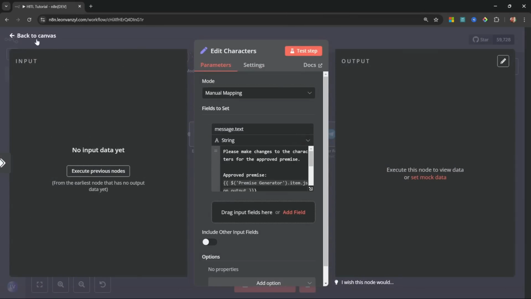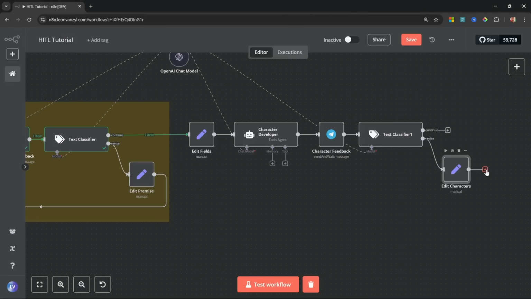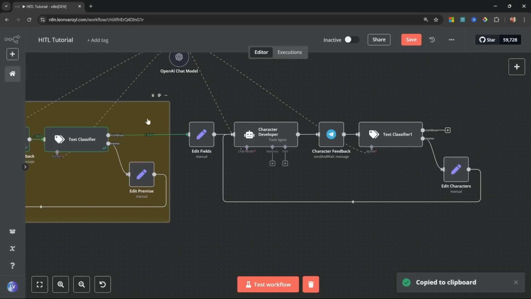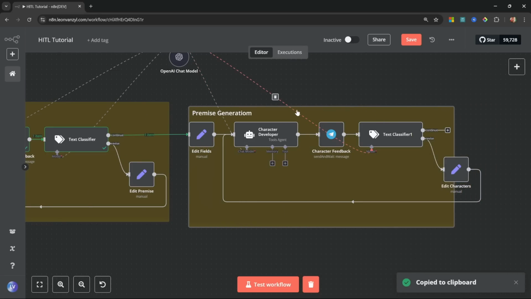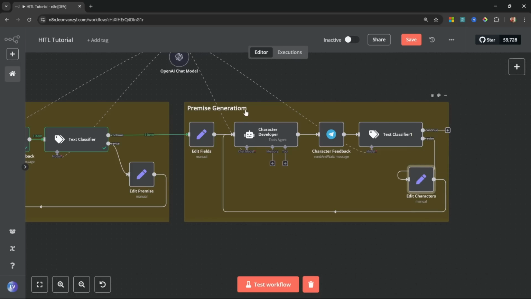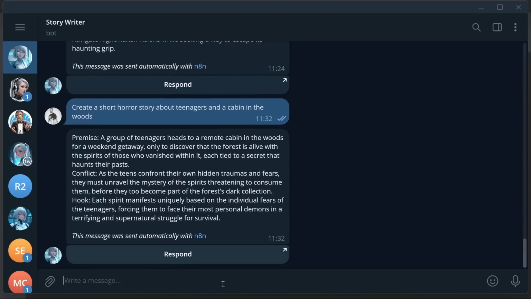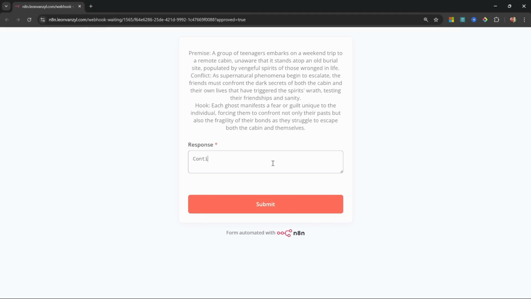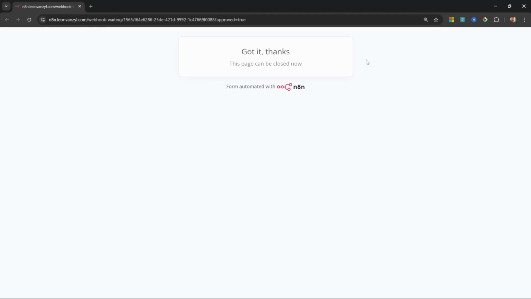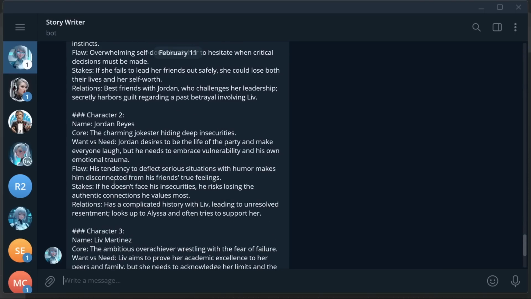Let's go back to the canvas, and all we have to do is attach this edit node to our character developer. And to pretty things up, I'm going to copy the sticky note and add it just behind these nodes, like so. Let's rename this to character creator. Great, let's go ahead and test this. So in n8n, let's send the same story again. So I'll just say continue. Let's submit this. So here are all the different characters.